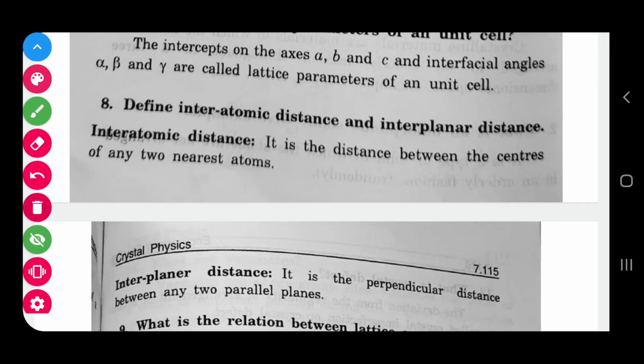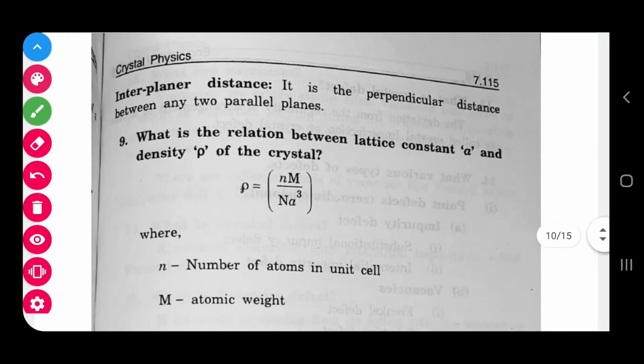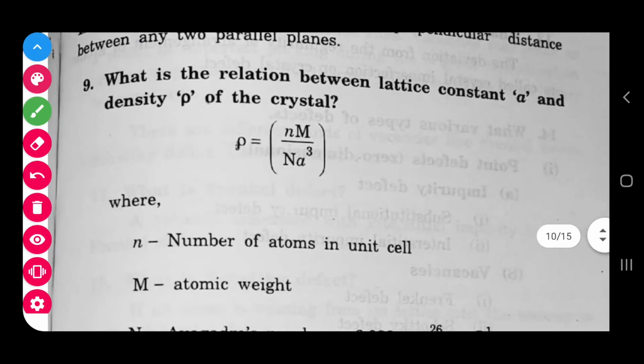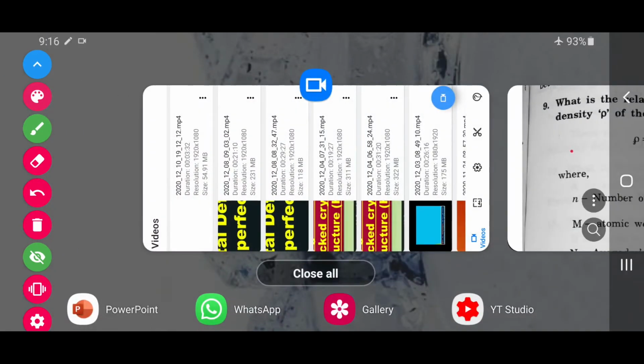And next, what is the relation between the lattice constant a and the density rho? Look at this. This one I have not taken up with you in the class, but you have to remember this formula.